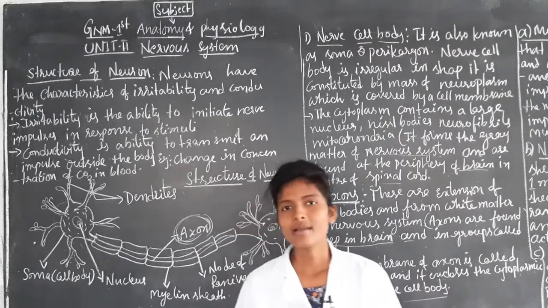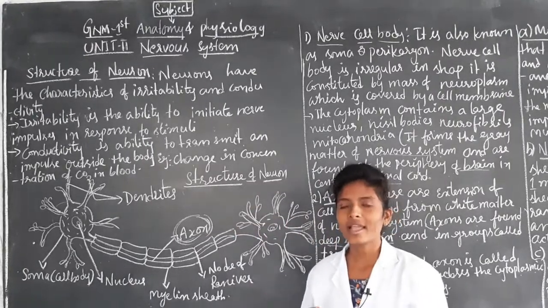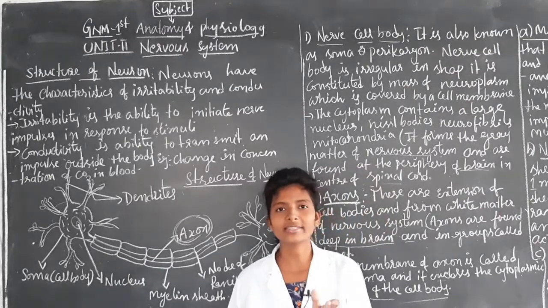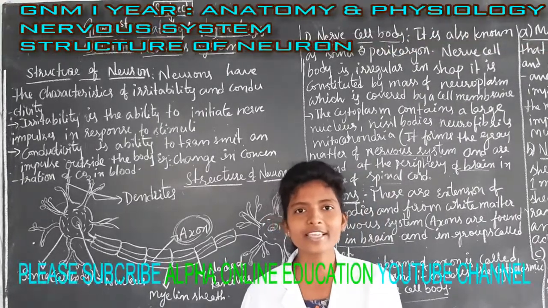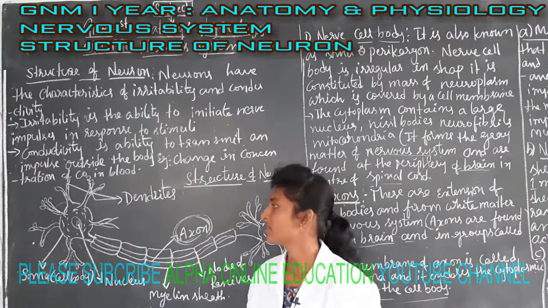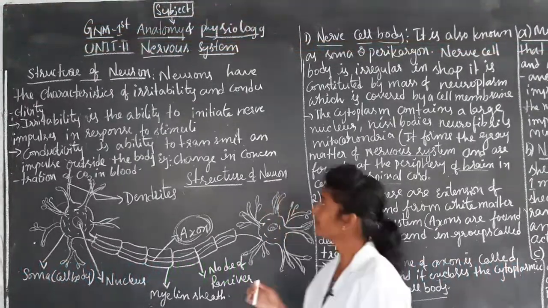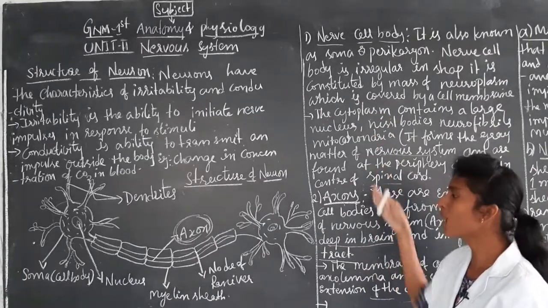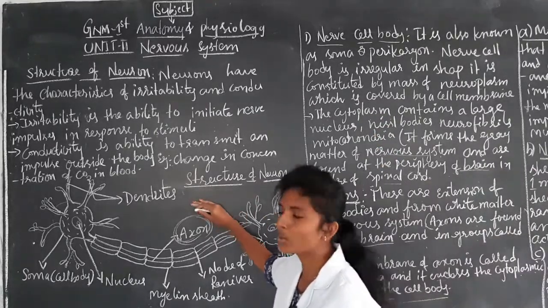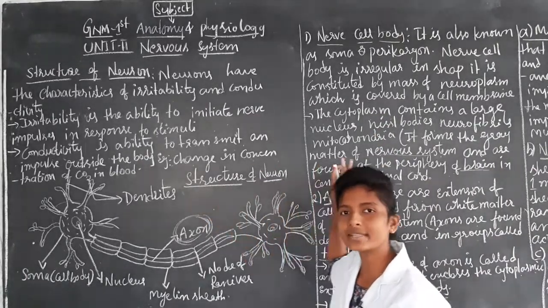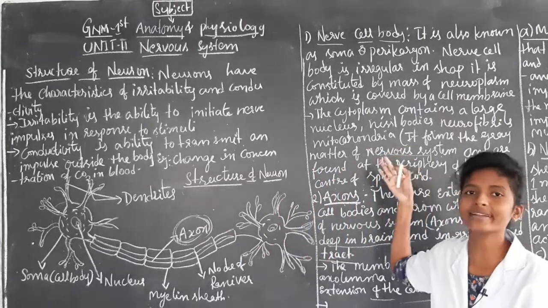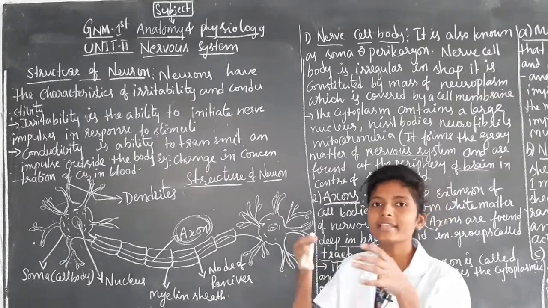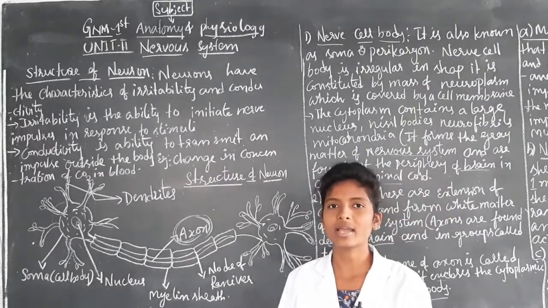So this is a part of the neuron, and now we know how it works and what it contains. We have now completed the nerve cell body and axon. These two are parts of the neuron, and we have seen what they contain, how they extend and from where.